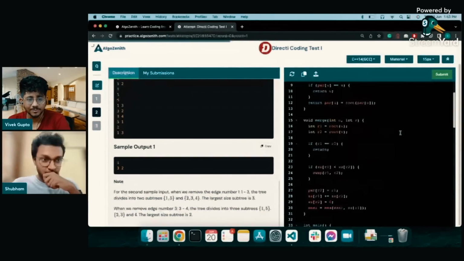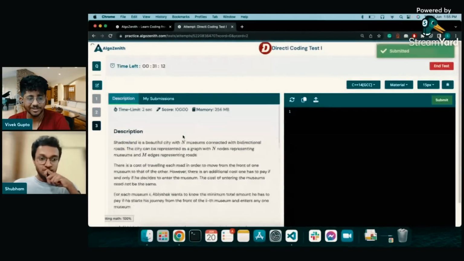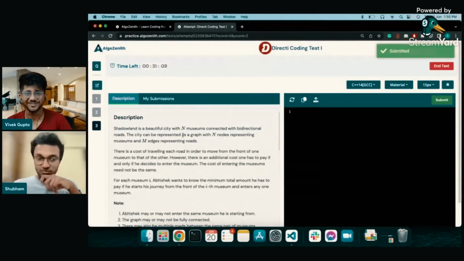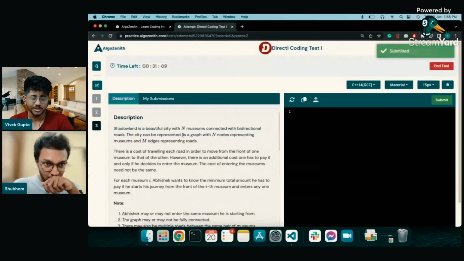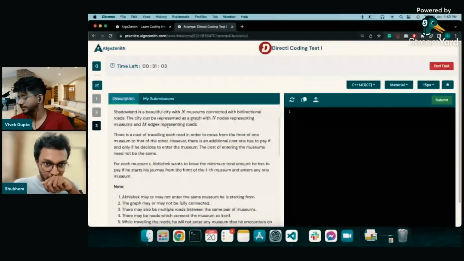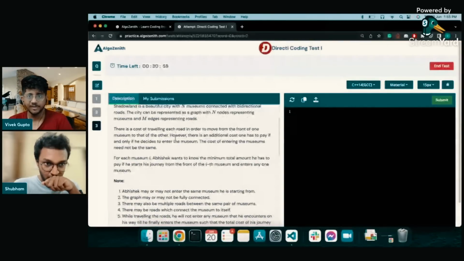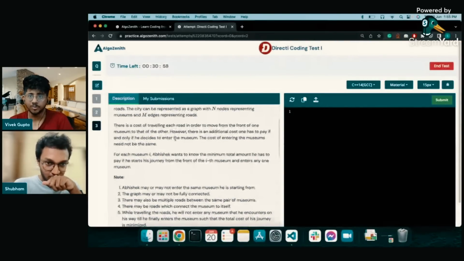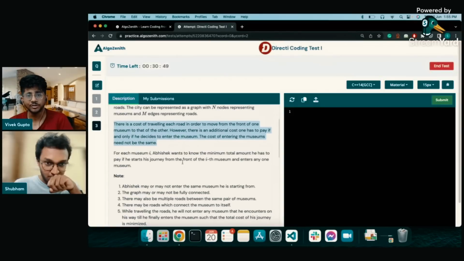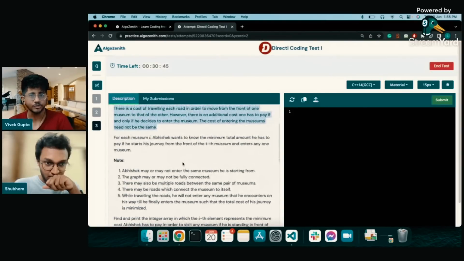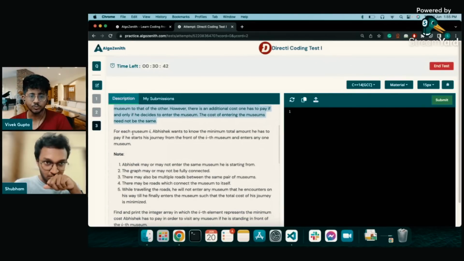Once he scrolls up, let's see how much time he has left. He has 30 minutes left. That's too fast. Two problems in 30 minutes, 15 minutes each. Ideally you would get about 20 minutes per problem in such tests, mostly harder tests, and you might mess up somewhere in coding. As Shubham read the problem very fast, he already knew this logic. This is a pretty standard logic in union find, so it was very fast for him. But if you have to think about it and solve it in the test, it will be super difficult. So make sure that you practice more and more questions. Practicing such questions becomes super important.